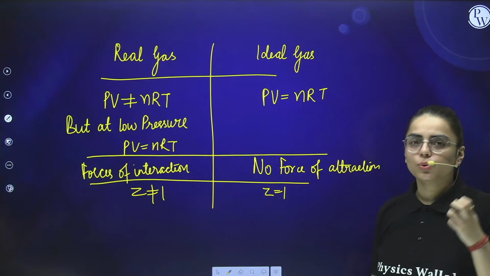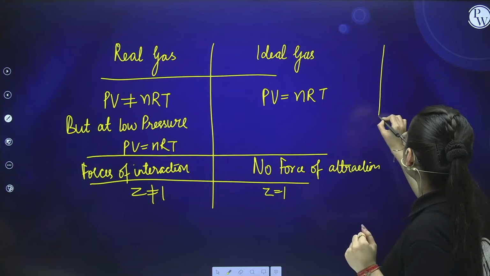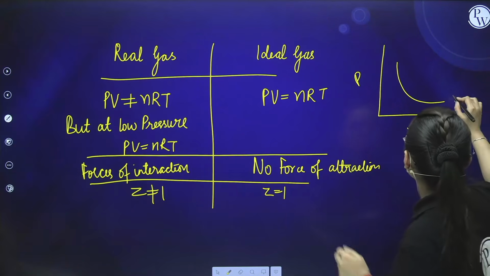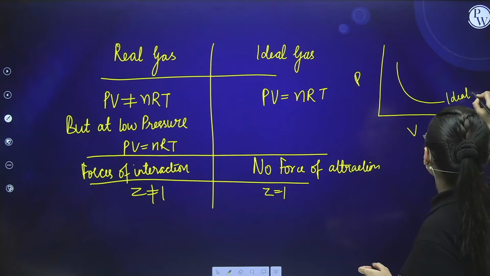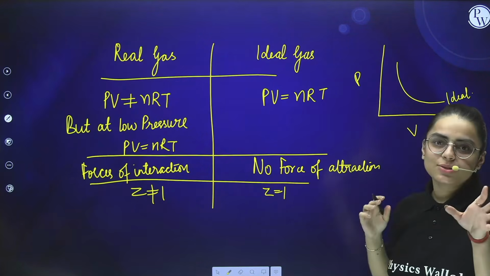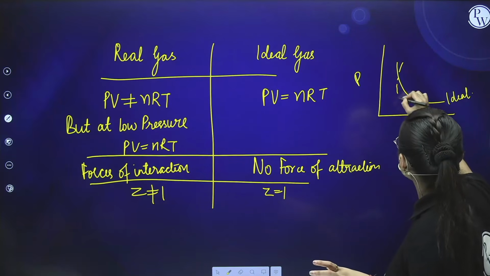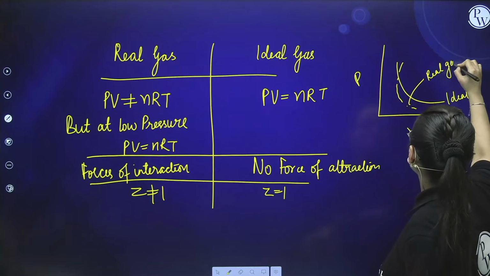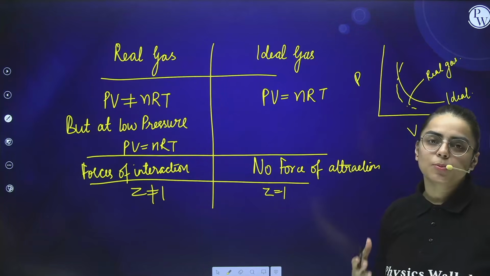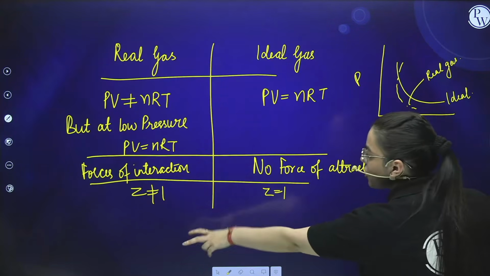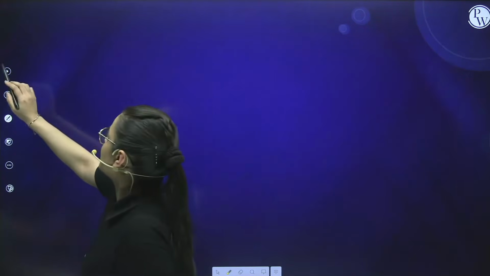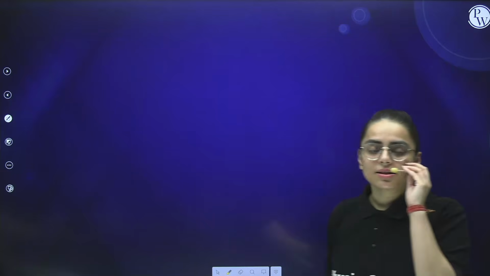One more thing that you can observe, if I talk about the graph of real gas and ideal gas of PV. See, we have seen this was the graph for ideal gas. But if I talk about the real gas one, students, the graph comes out to be this. This is for the real gas. All of these depend upon the compressibility factor. For this it is not equal to 1, for this it is equal to 1. Is it clear? Okay.